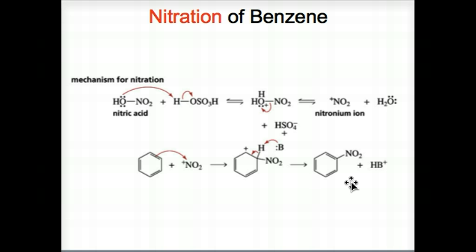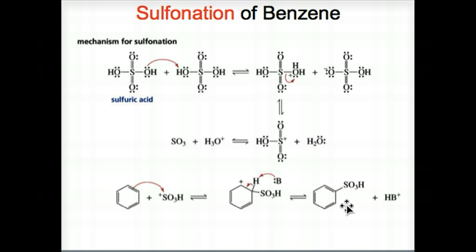is next. Nitration of benzene with nitric acid requires sulfuric acid as a catalyst. To generate the necessary electrophile, sulfuric acid protonates nitric acid. Loss of water from protonated nitric acid forms the nitronium ion. There it is, the electrophile required for nitration. There's the nitronium ion in the next step. Notice any base present in the reaction mixture can remove the proton in the second step of the aromatic substitution reaction, forming the product. And now sulfonation.